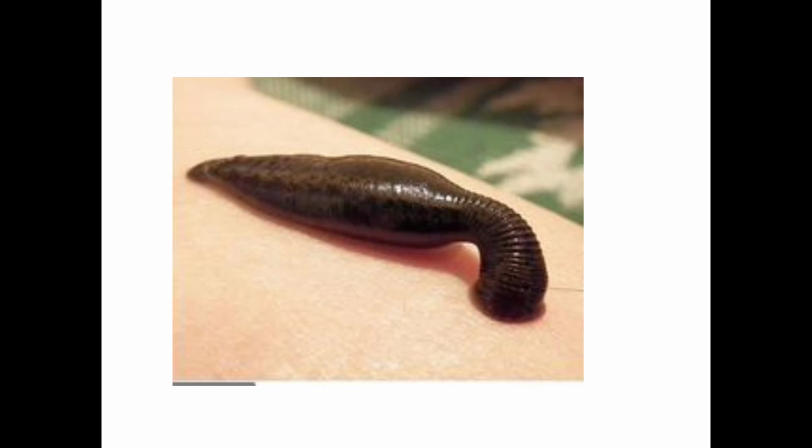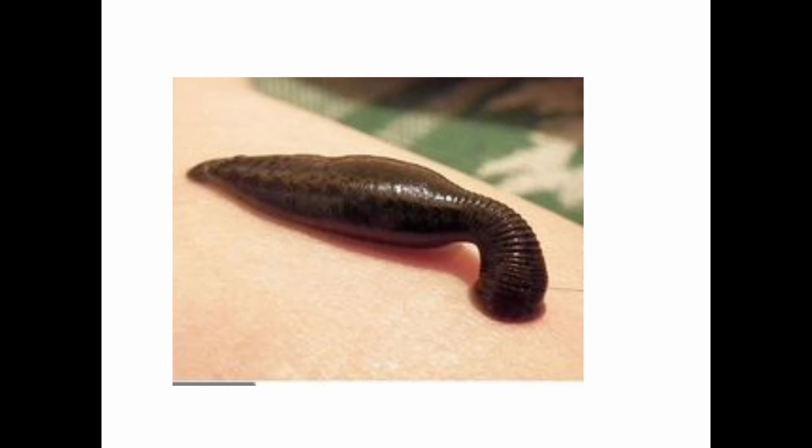Next one is about their head. The head region consists of 5 segments, and dorsally the head bears eyes called ocelli. In Hirudinea, there are 5 ocelli present dorsally, and ventrally the head is modified to form the anterior sucker.